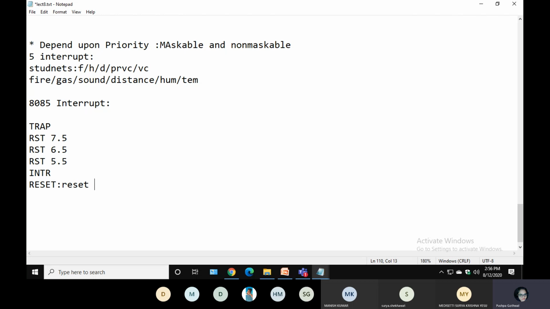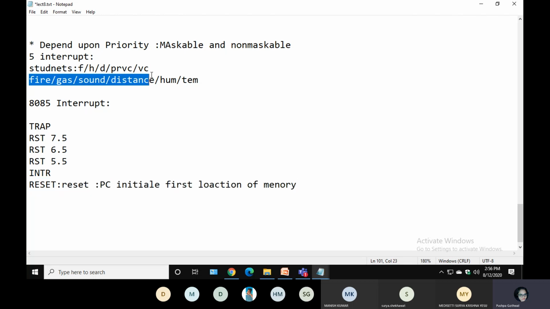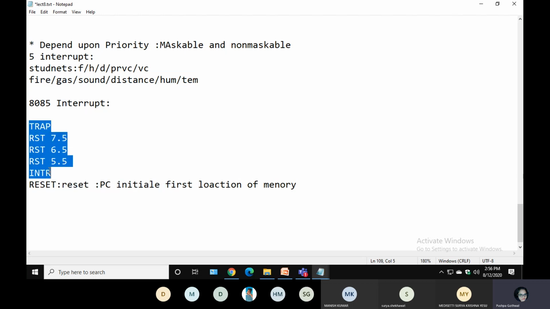Whenever your system hangs, whenever your program is stuck in any while loop anywhere, in that condition you press the reset button, so by default your program comes to the first position. The technical meaning of reset is that your program counter is initialized to the first location of memory. That is the meaning of reset. So reset is also an interrupt, but you can't connect any sensor over here. Reset is the interrupt for the processor. These are the interrupts you can connect.